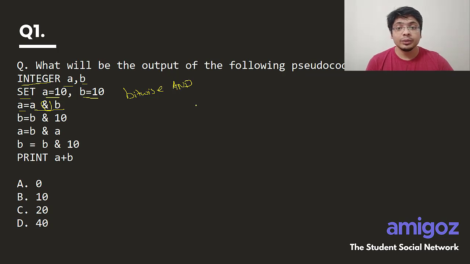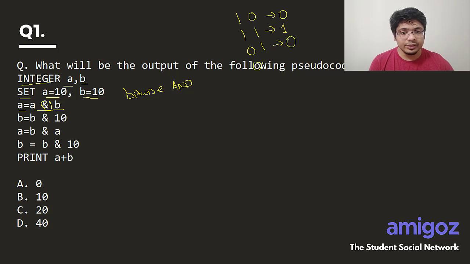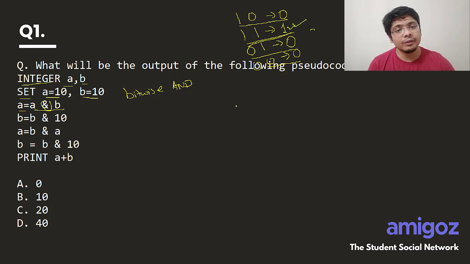What does AND do? If you do an AND of 1 and 0, the result will be 0. The AND of 1 and 1 will be 1. If the inputs are 0 and 1, the output is 0. And if it is 0, 0, the output is 0. So if the values are different, the output is 0 in case of bitwise AND. Only if both inputs are 1 do you get 1, otherwise you will get 0. So we'll see how to represent this.